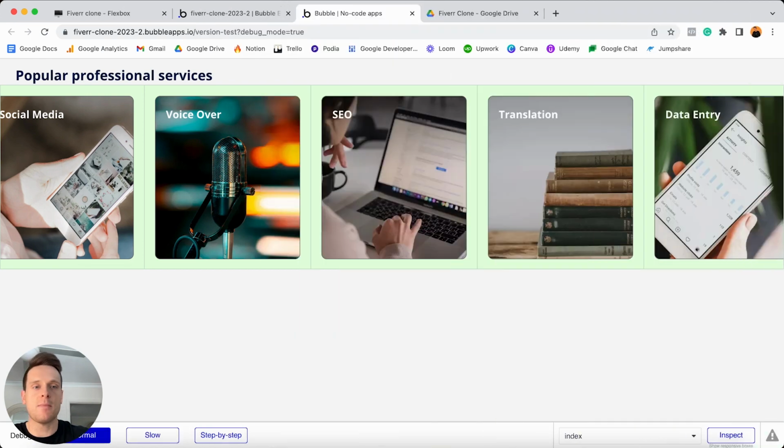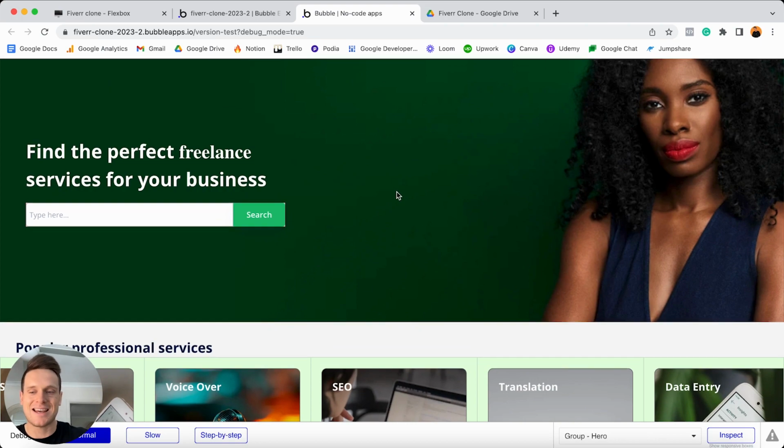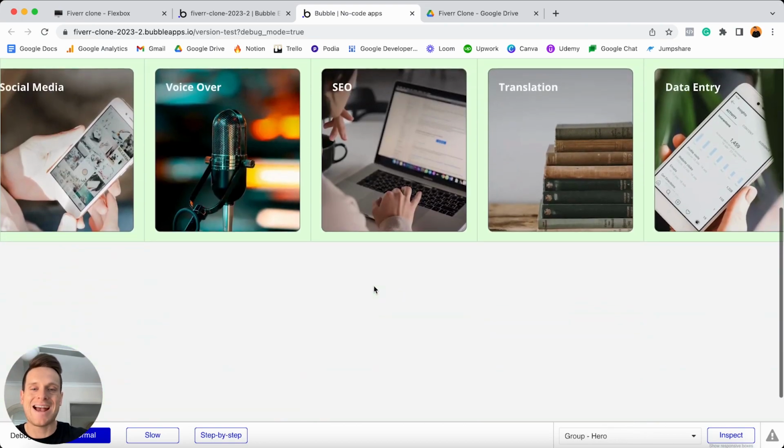If I just open up my browser though, the very last thing I'd like to add onto our homepage, and I know we've already covered so much throughout this section of our tutorial today, is that I just want to add yet another repeating group, which is just going to display some of the featured freelancing products that are available within each of the categories. And the reason I'm doing this is because at this point in time, our homepage just contains 2 sections. It wouldn't hurt to add another one in.